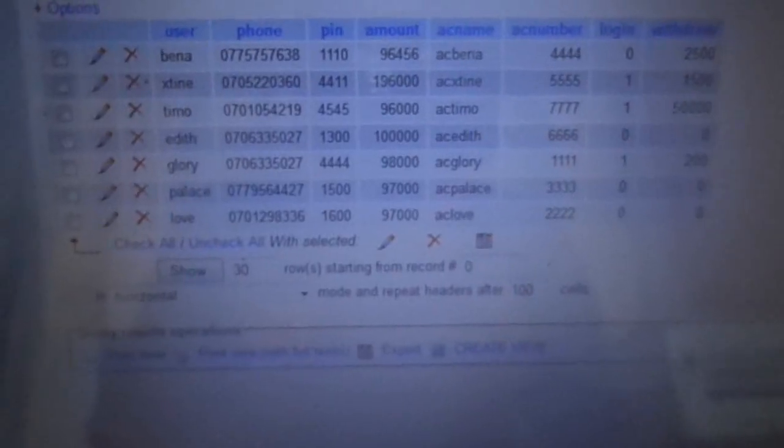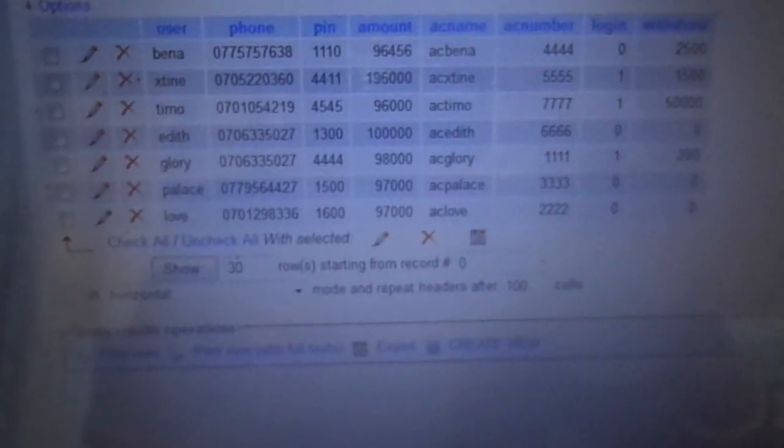But we can transfer the 8,000 from the account of 111 to the account of 666. We just come here and input our account number, which is 1111, then the account number we want to transfer to, which is 6666, and then the amount we want to transfer, which is 8,000.